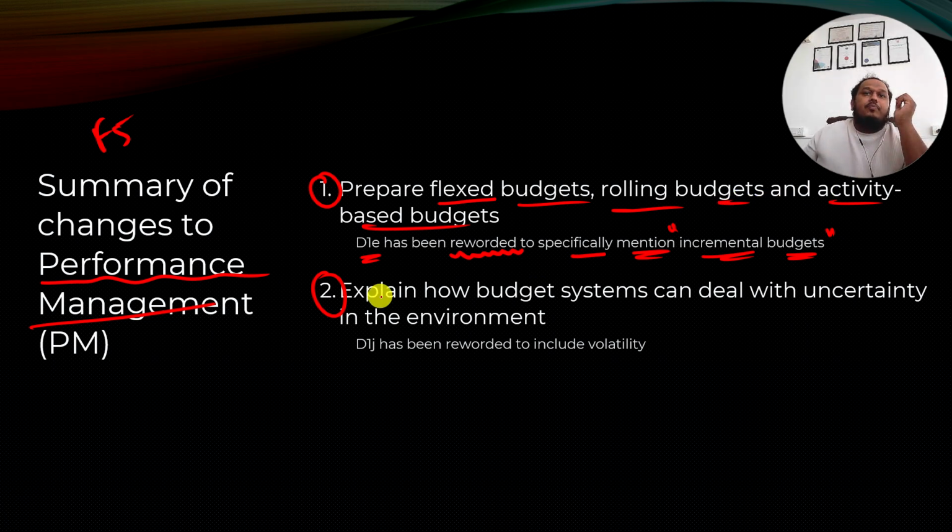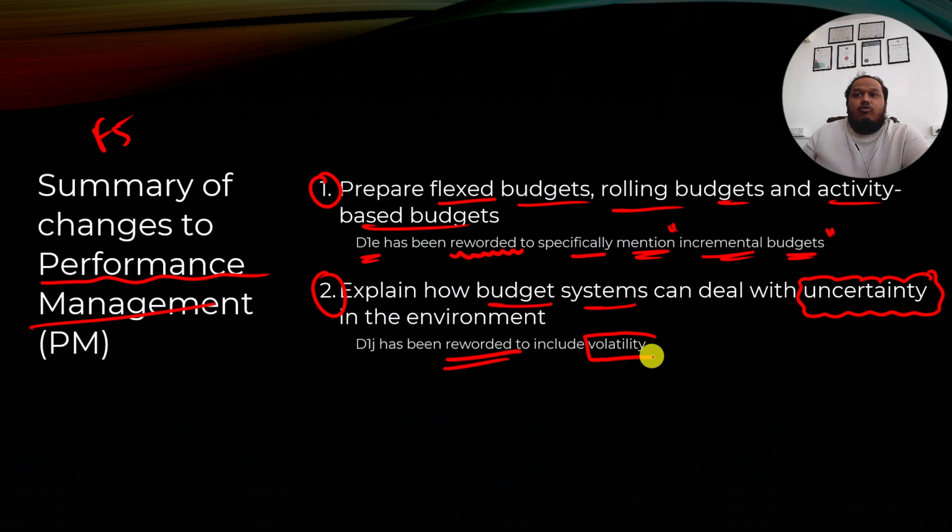It's already there. Now the second change is: explain how budget systems can deal with uncertainty. Earlier, uncertainty was already covered, right? So what is the change? D1J, that is section D, topic 1, point J, has been reworded, again a wording change, to include the term volatility. So they specifically covered volatility.